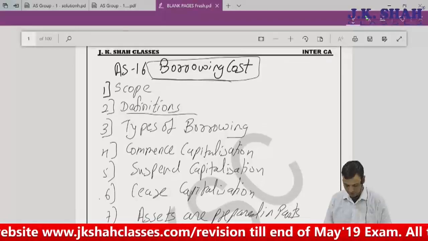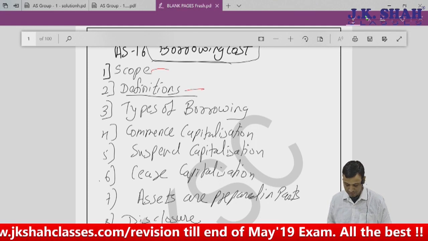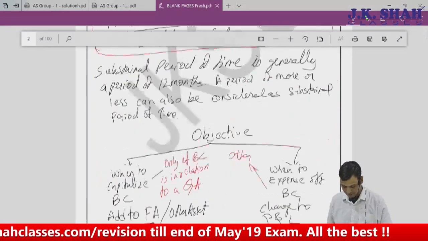So basically, if you look, we were on scope, we completed the definition. Now let's come to types of borrowing.